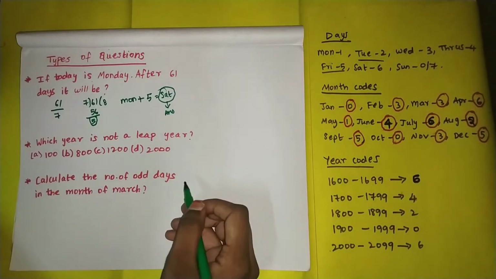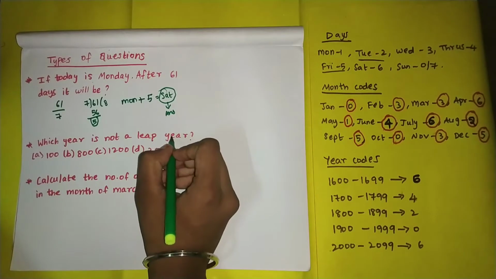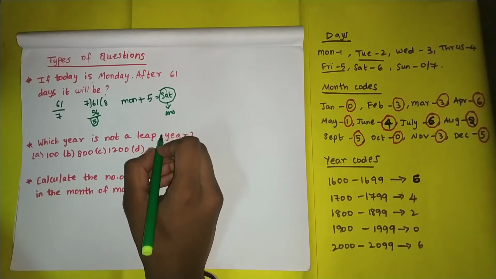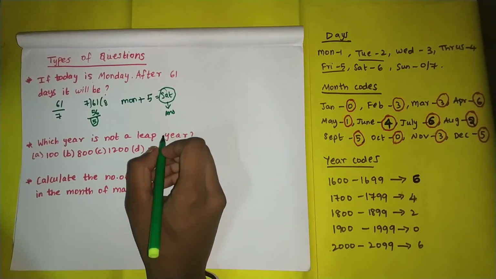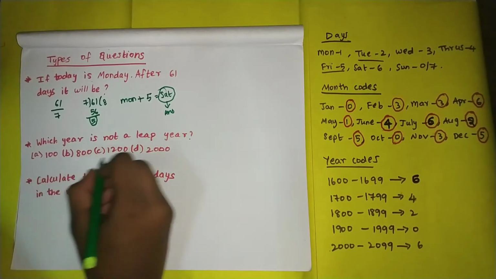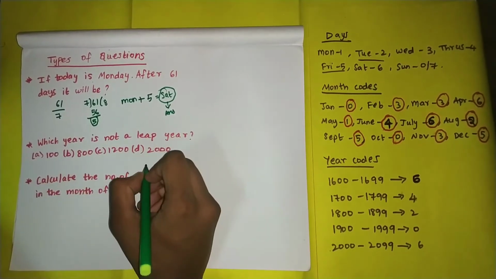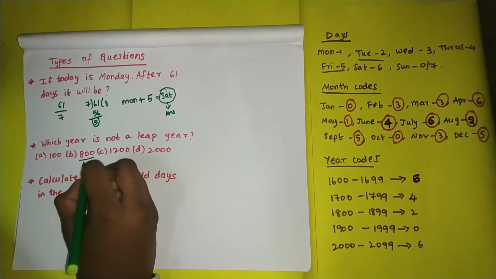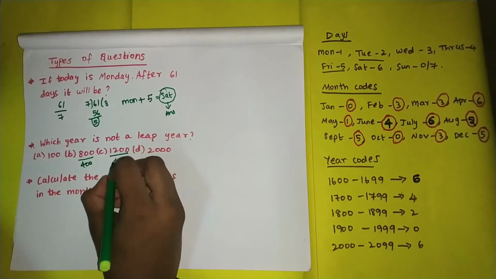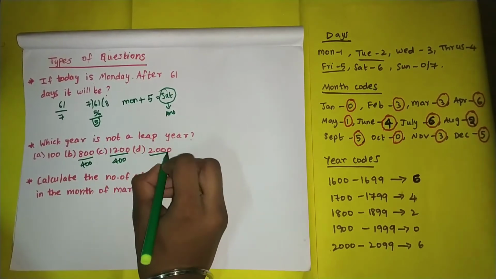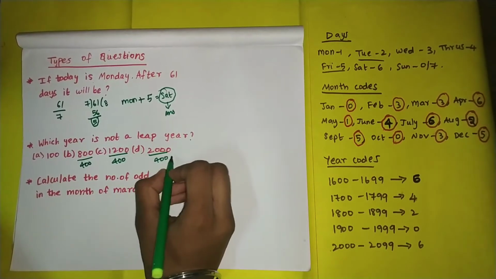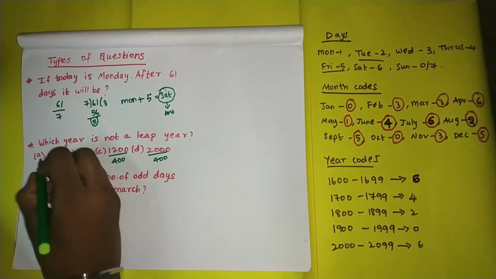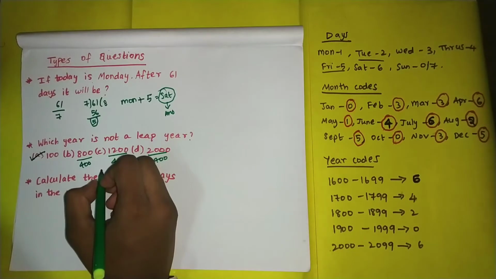The second question is, which year is not a leap year? As we know, a leap year is divisible by 4, but a leap century is divisible by 400. So as given in the options, we have to choose from the options here. When we see the options, 800 is divisible by 400, 1200 is also divisible by 400 and 2000 is also divisible by 400. So the only number which is not divisible by 400 is 100. So 100 is the correct option.